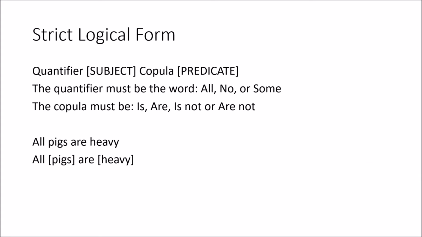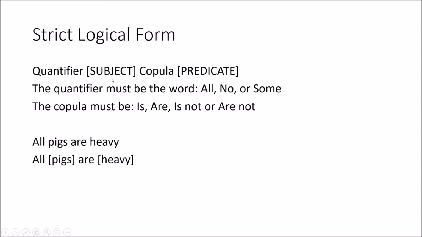So let's look at how we can put a proposition into strict logical form. There's a number of rules it needs to follow. This is the form it's going to take: quantifier, then in square brackets the subject, then the copula, then in square brackets the predicate. This is an algorithm that we're going to perform here; follow the check boxes and then you've performed it. Okay. For the quantifier, the quantifier must be one of these words: all, no, or some. There's only three possibilities of what can go where it says quantifier.